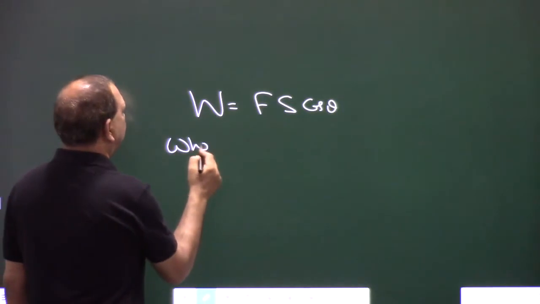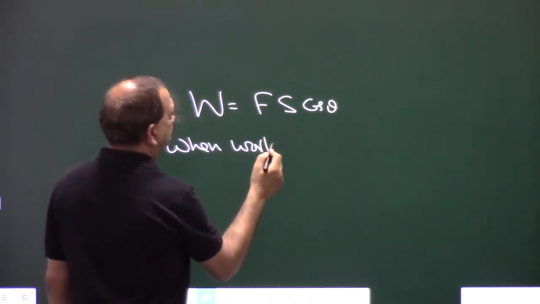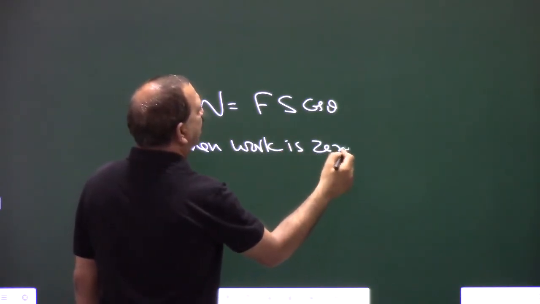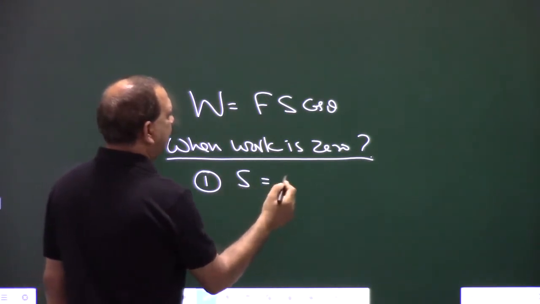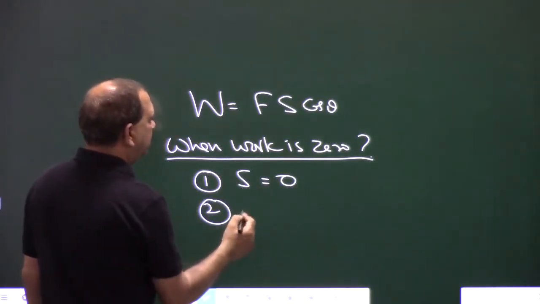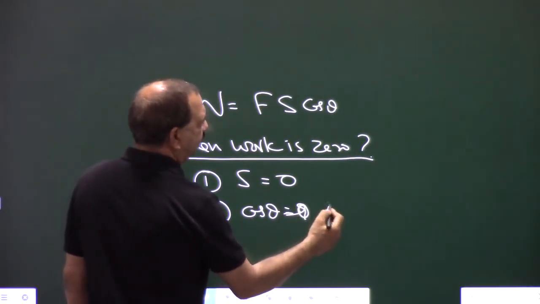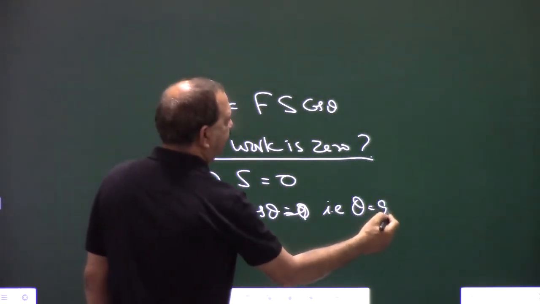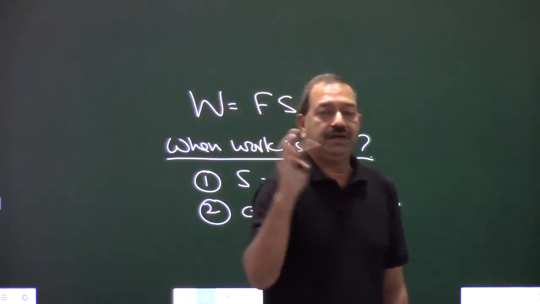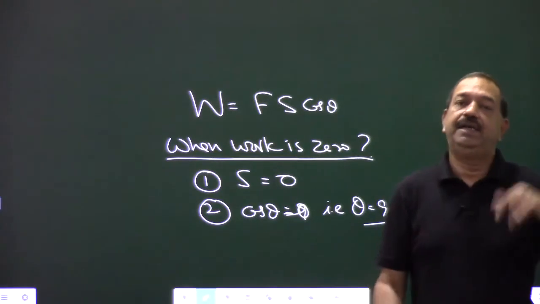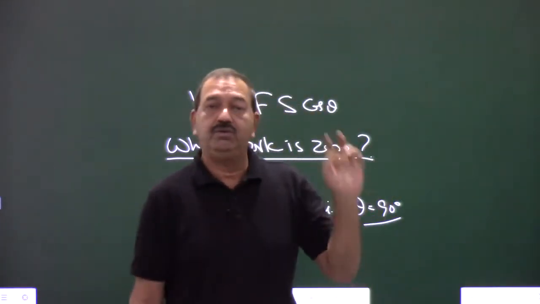When is work 0? वर्क 0 कब होगा? First, s is equal to 0. Second, cos theta is equal to 0, that is theta is equal to 90 degree, right? So there are two conditions when work done is 0. One, either displacement is not there or force and displacement are perpendicular to each other.